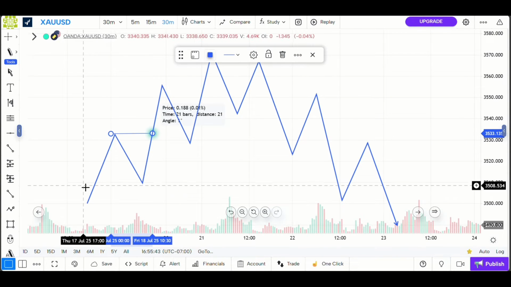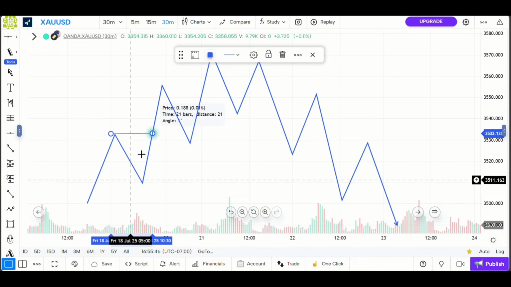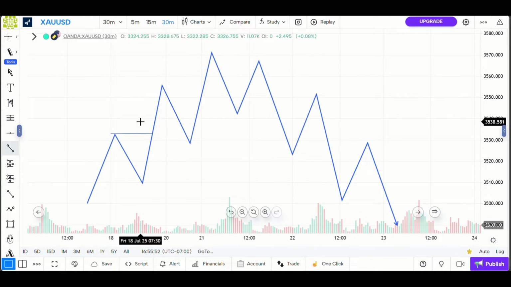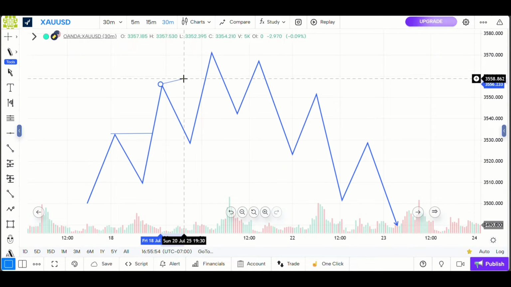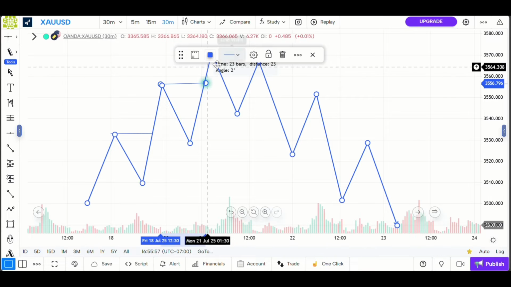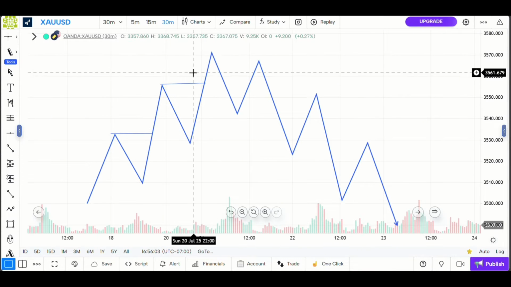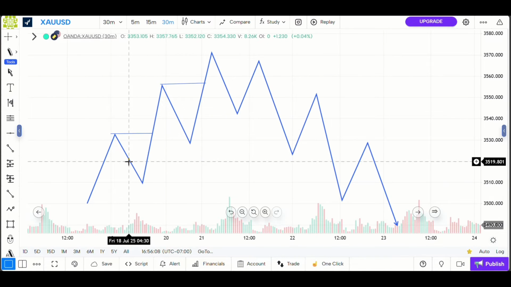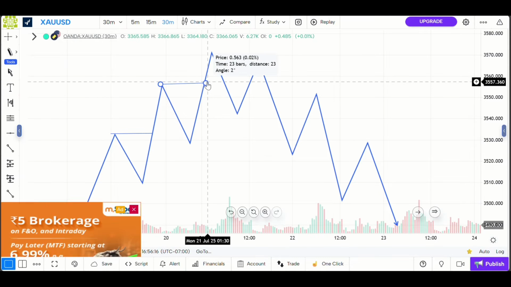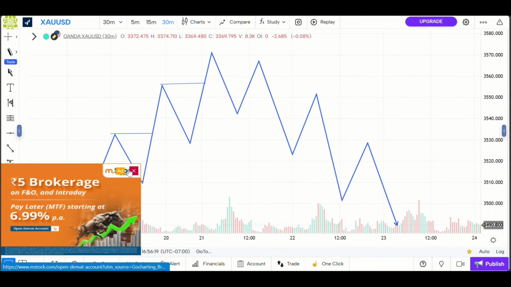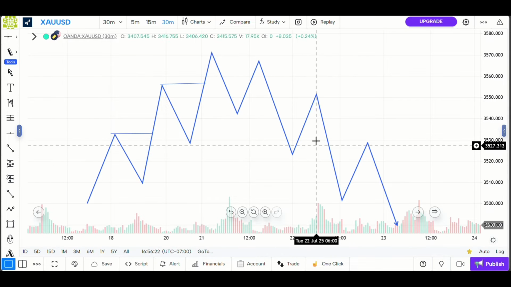This is an example of a break of structure because the market broke a high here to create another higher high, which makes this side our break of structure. You can clearly see right here again that the market broke this high to create another higher high in an uptrend, making this side our break of structure. According to the explanation we said earlier, the break of structure is just as simple as that. Break of structure is just when the market breaks a high in an uptrend to create another high, or breaks a low in a downtrend to create another low.